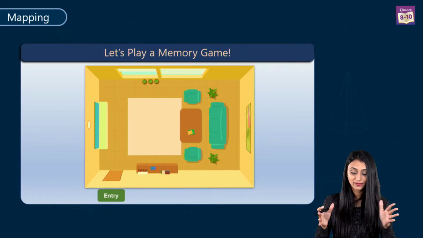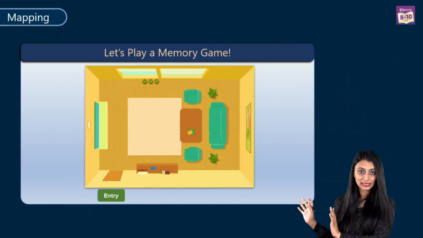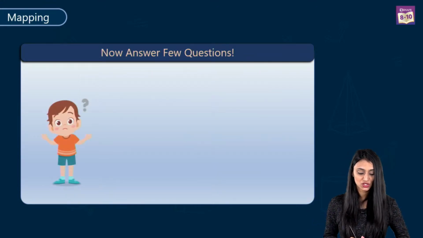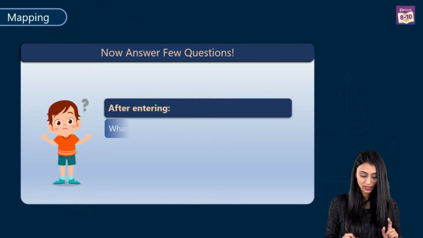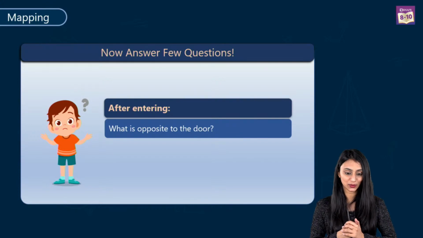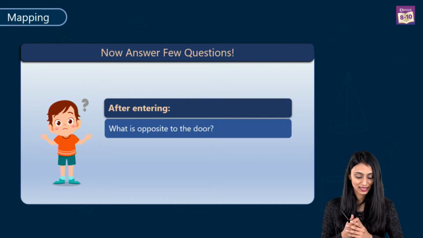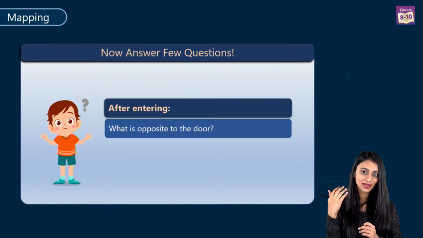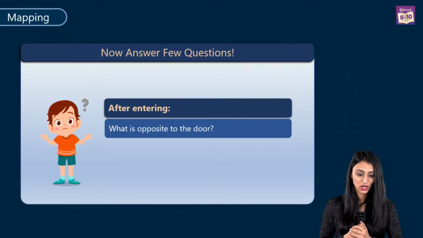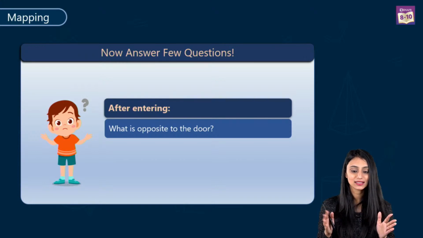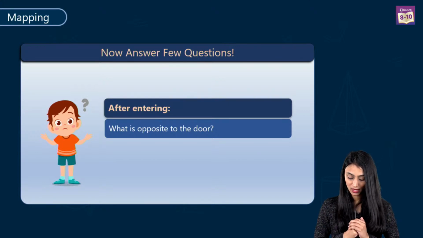Alright, so I think that all of you have seen this picture clearly, right? Alright, so I'm going to ask you a few questions. So after entering the room, my first question is, what is opposite to the door? So once you enter the room, what is the thing that is right opposite to that door? Quickly, I want answers. You can write in the comment section.